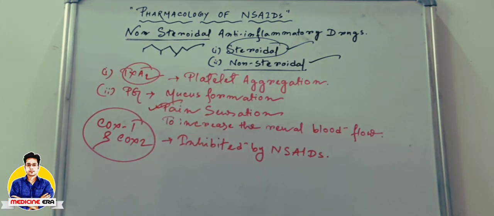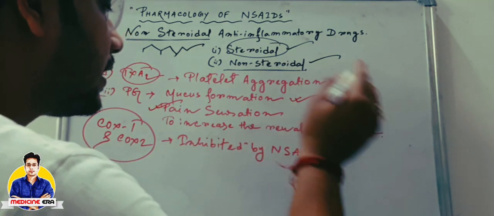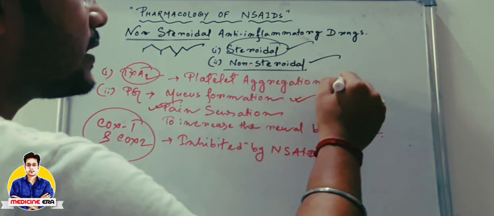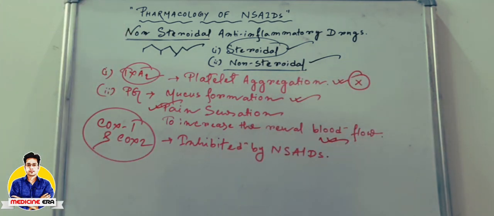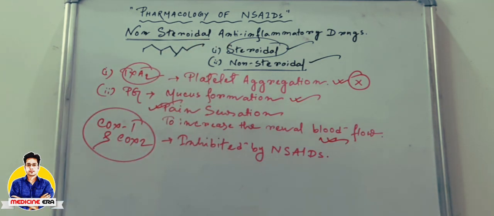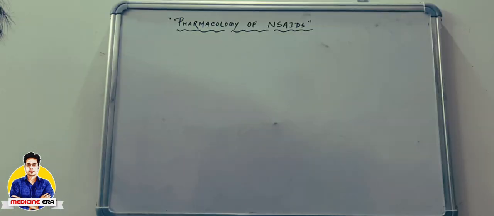So you have to keep in mind that they are also inhibiting mucus formation, and renal blood flow will be decreased, and also platelet aggregation does not happen. So if we consider these functions other than pain sensation inhibition, then in some cases there will be adverse effects, in some cases good effects. Okay, so you have to keep in mind the other effects of NSAIDs also. So now we are going to start the classification of NSAIDs.